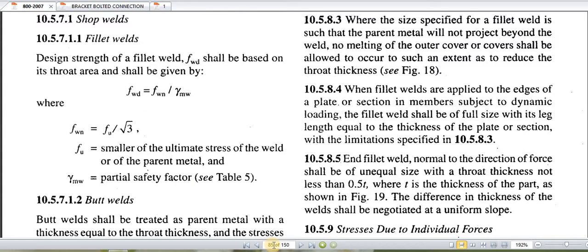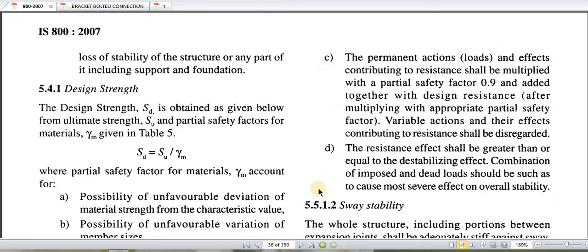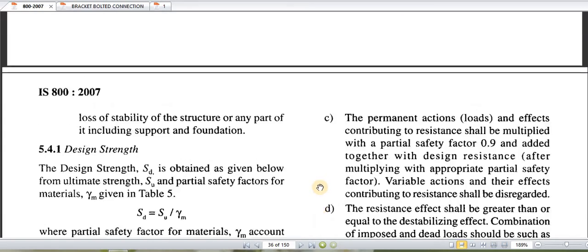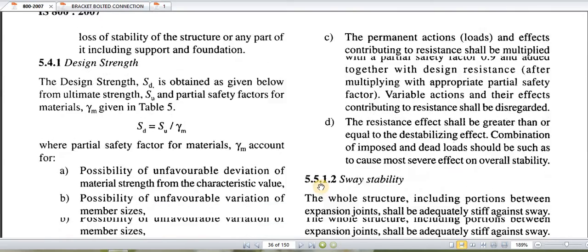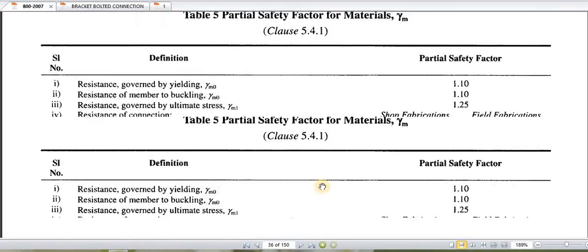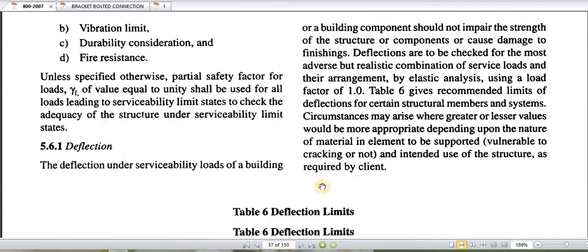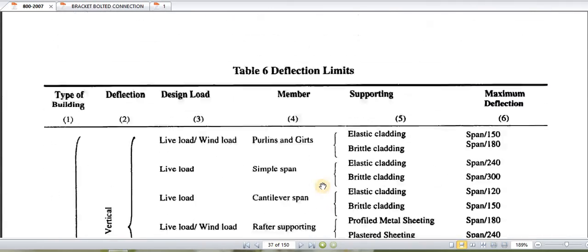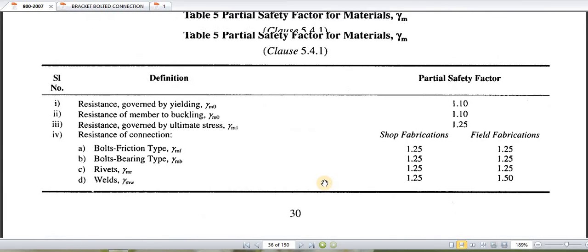So we will refer to these partial safety factors. It is given on page number 30, I think. So we are referring to page number 30 for finding gamma MW. This is table number 5. So we have to refer to table number 5 for the partial safety factors, gamma MW. So here these are welds, gamma MW.